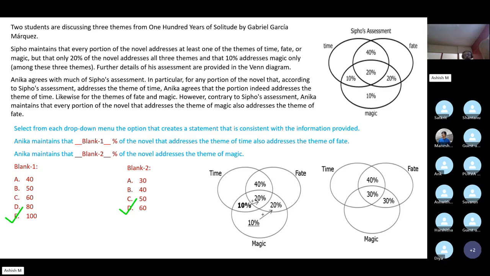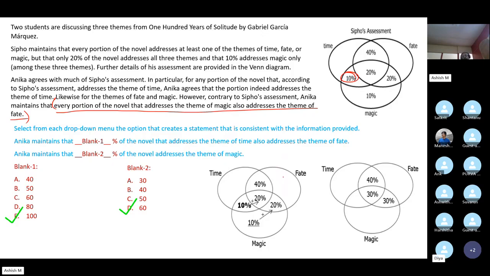Sure. So essentially, what it says is that every portion of the novel that addresses the theme of magic also addresses the theme of fate. All right. So are you clear with this line? Yes, sir. Now, right now, according to C4, this portion is addressing what?